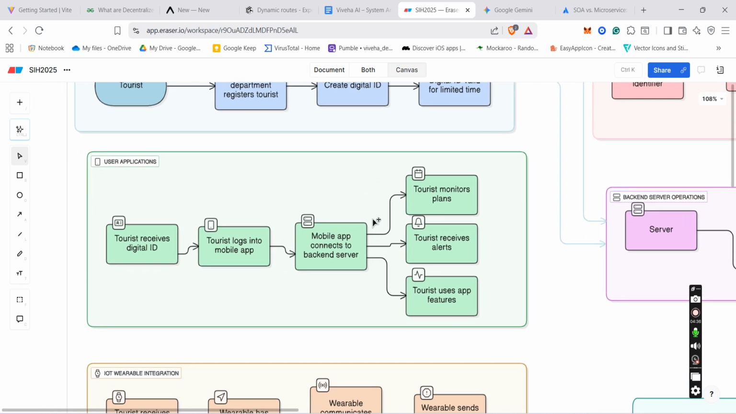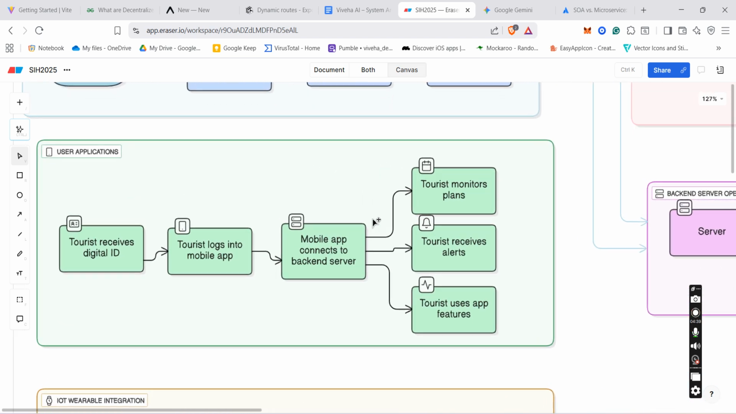Then the tourist can log in to the mobile app. The mobile app will be built using the React Native framework, so there is no problem with Android or iOS, because React Native works on both Android and iOS. The tourist will use that digital ID to log in to the mobile app, and authentication will be done using OTPs, provided on the mobile number or email ID, and then the tourist will be able to log in.